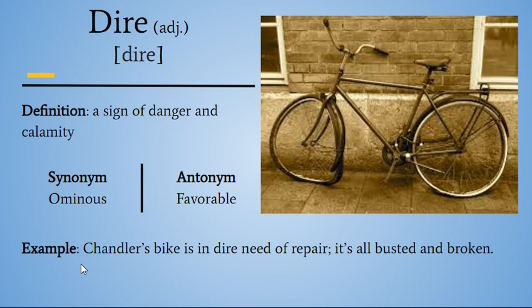Our example, Chandler's bike is in dire need of repair. It's all busted and broken. Right? If we were to get on this bike, or if Chandler was to get on this bike and try riding it, especially down a hill or something, not that he could probably even get that far, likely would just fall over and collapse. Right? This wheel looks pretty broken. It's all pretty rusted, might just fall apart as soon as he gets on it. So it's in dire need of repair, right? It's dangerous, really, to get on this bike.